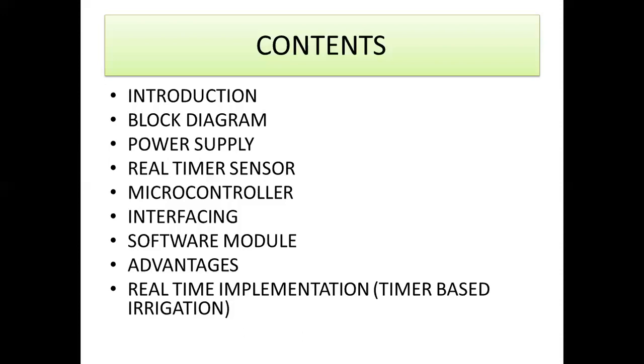And next is how to interface it, nothing but how to interface the sensor and the load with the microcontroller. That concept should be explained in this interfacing topic. And software module, you have to write some coding. Coding is somewhat equivalent to our soul. Without soul, our human body is nothing. Whatever may be, the heart is present, the brain is also present in the human body, but without soul, nothing can do their work.